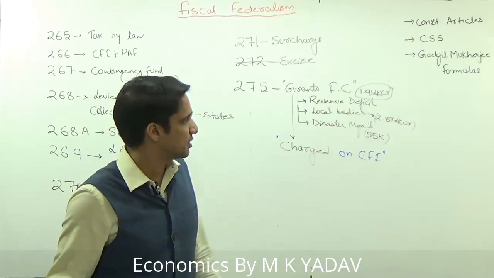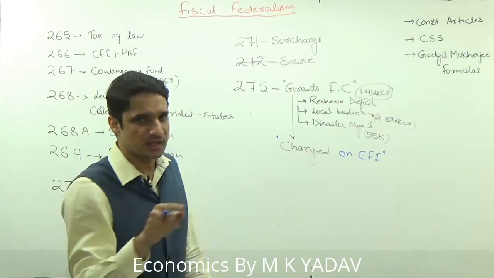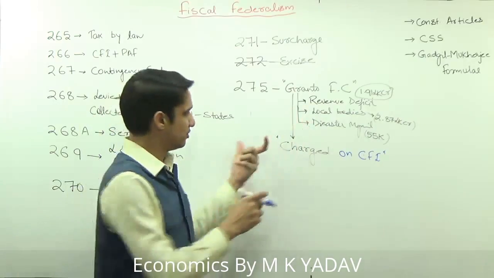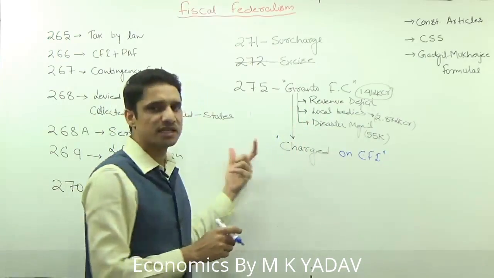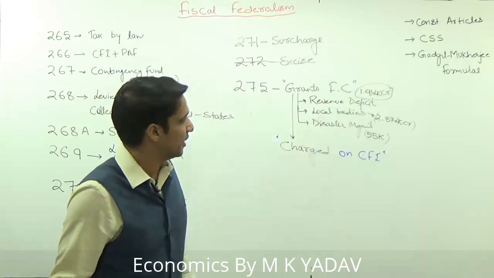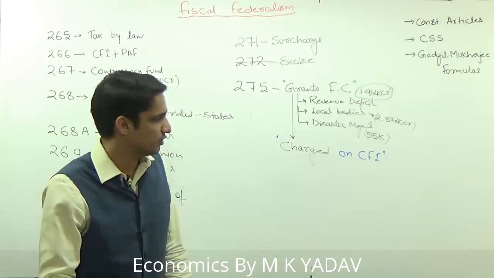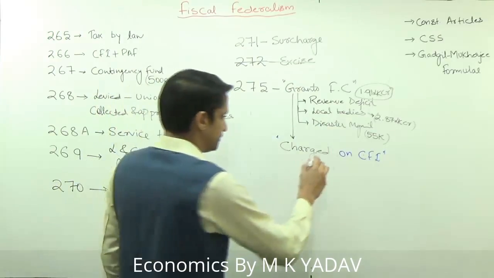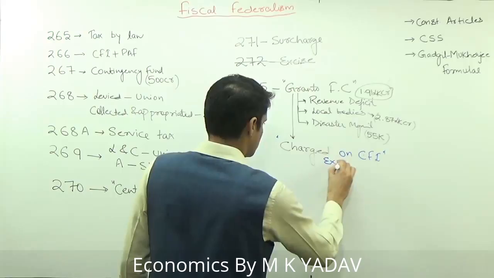In the budget making process we discussed that the appropriation bill is the addition of demand for grants and charged expenditure like the salary of the president and all. So the grants given by Finance Commission also become a part of the charged expenditure.